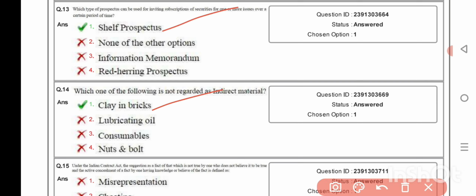Which person is not entitled for bonus under the Payment of Bonus Act 1965? Employee of RBI. Product X requires 10 kg of material at the rate of rupees 5 per kg. The actual consumption of material for manufacturing of product X came to 12 kg of material at the rate of rupees 6 per kg. Calculate material cost variance.